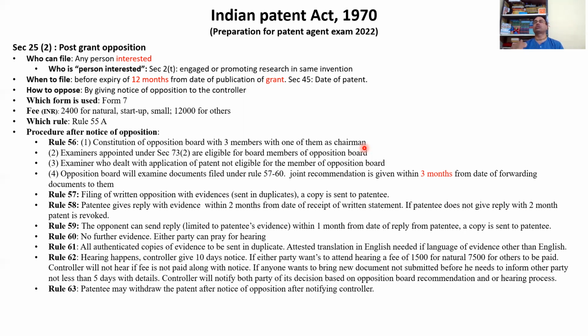The question will say, as a patent agent, how can you help, and please also explain the process and what procedures take place. Then you need to write everything: according to section 25(2), post-grant opposition can be filed by any person interested, and because you are in the same field, you are eligible to file a post-grant opposition.